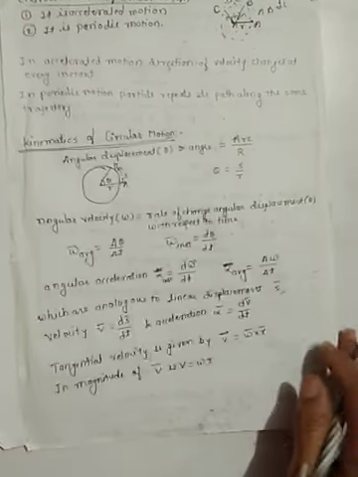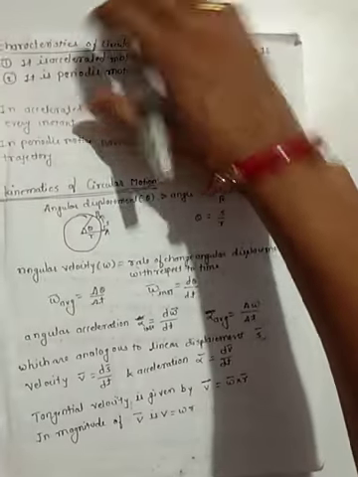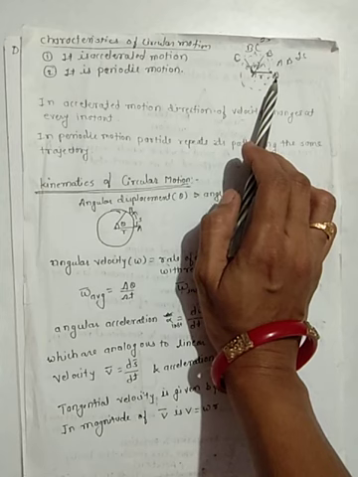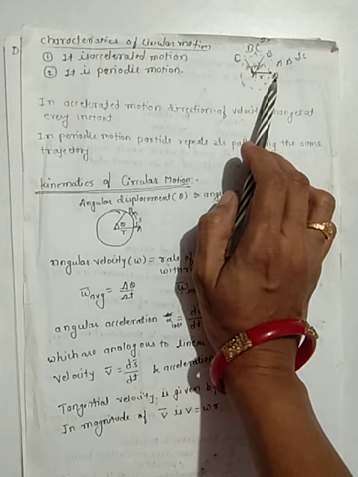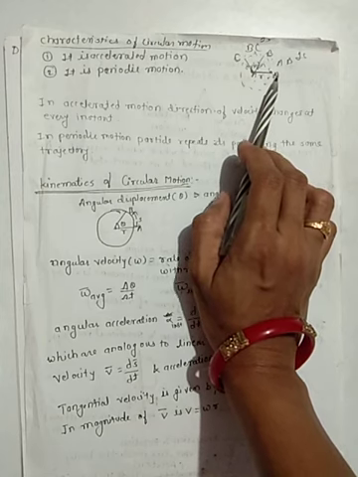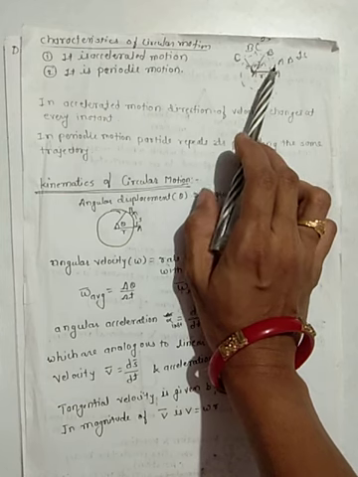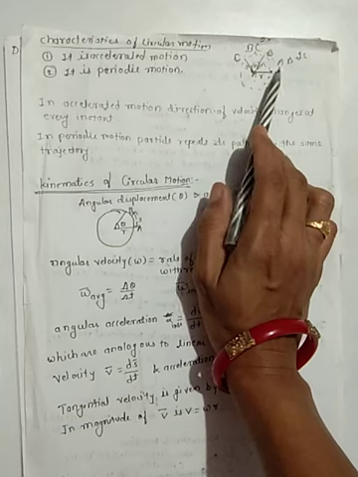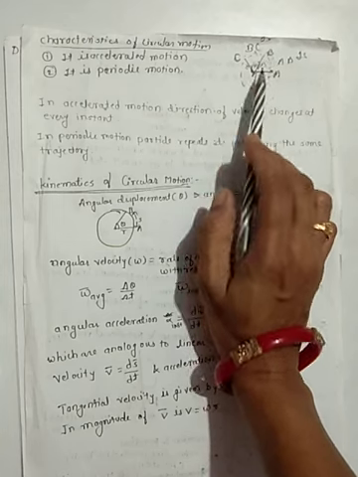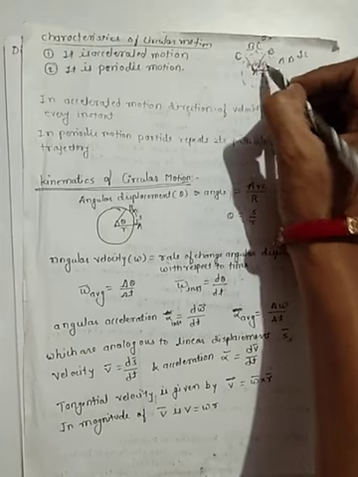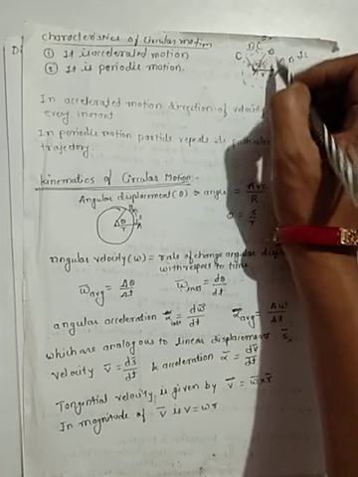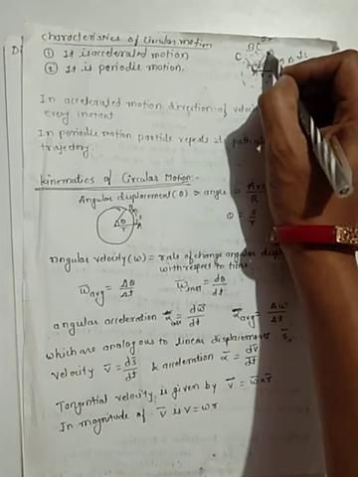Now our new topic is, what are the characteristics of circular motion? Suppose we have taken a diagram. A is any point on the circle. After some time its displacement will be AB, and it is going to point B. Theta is the angle made by these two points A to B when point A goes to point B.